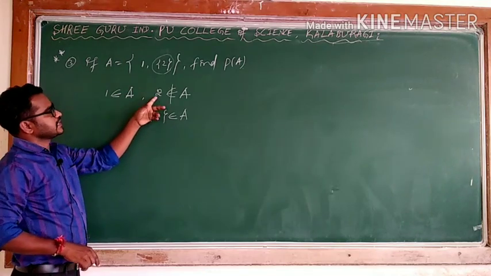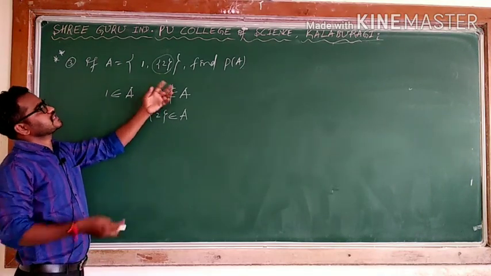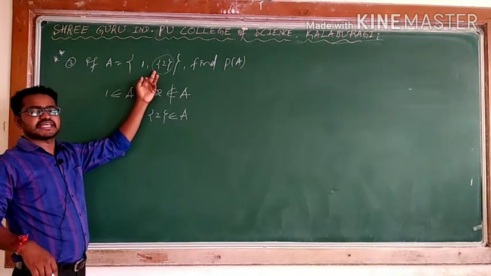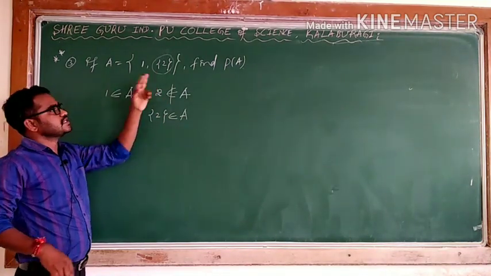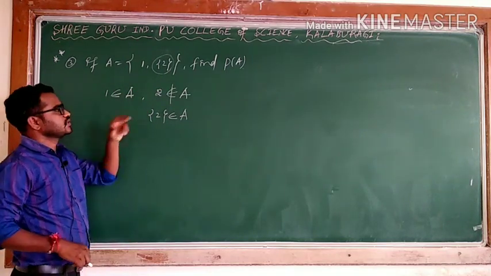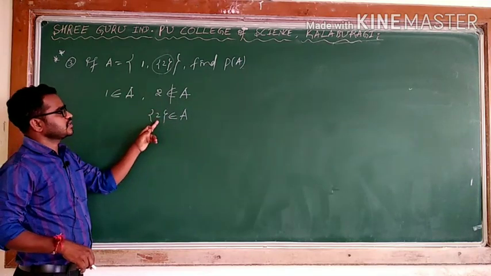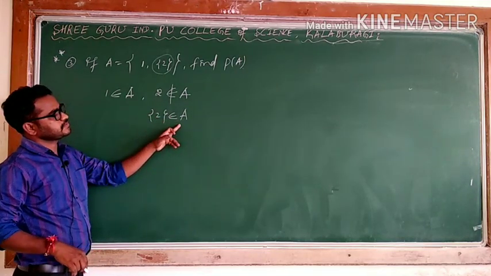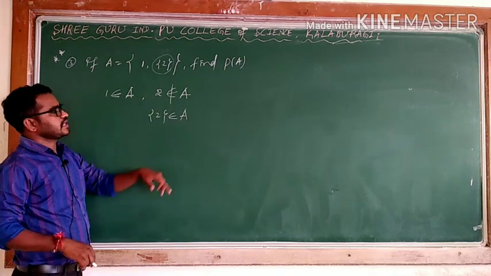So 2 itself is covered. Originally it is given in the form of flower bracket of 2. So the first element is 1, and the second element is the one covered by 2. 2 does not belong to A, but this flower bracket of 2 does.